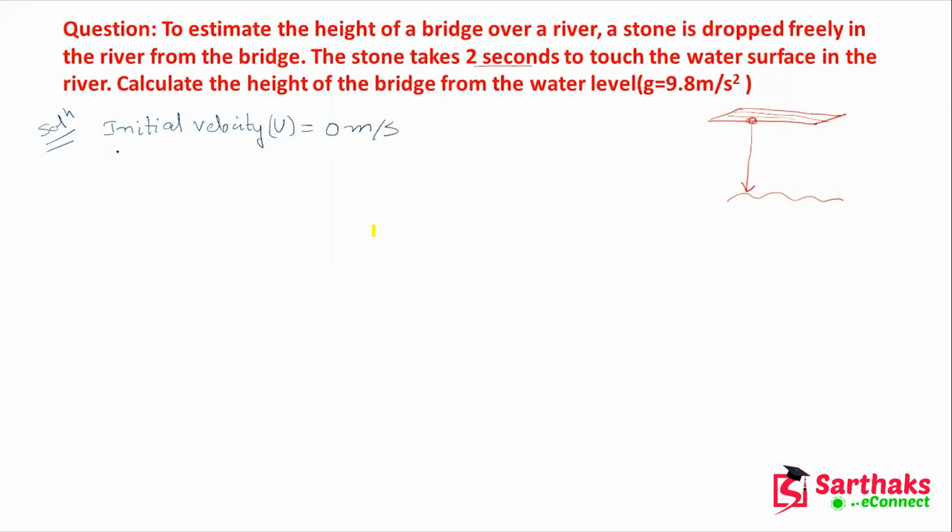And the time taken, let it be denoted by t, equals 2 seconds.